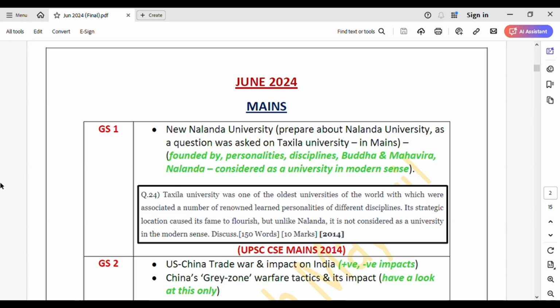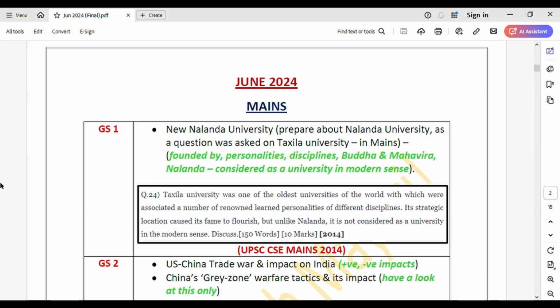Discuss. So what dimensions could we extract from here? They have asked about the renowned learned personalities of different disciplines. So personalities and disciplines, these two are the keywords. And it is not considered as a university in the modern sense, unlike Nalanda. So university in the modern sense is the third keyword.